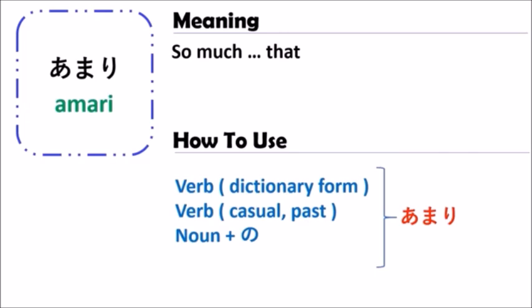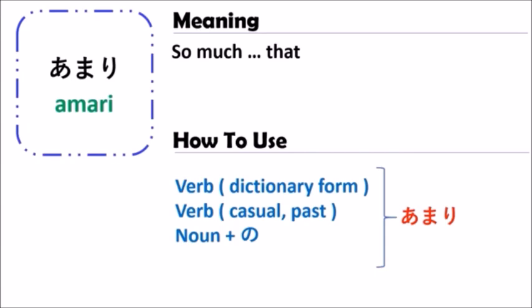So you have to remember when you use the grammar of Amari, it has three patterns. First is verb in dictionary form, the second is casual or past tense, and the third is noun. When you use noun with Amari, you should put no between the noun and the Amari.